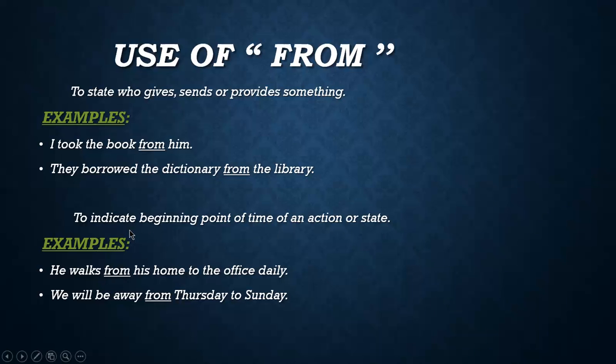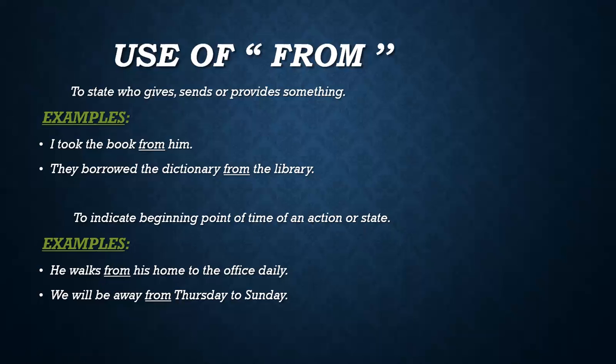Another use of from is to indicate the beginning point of time of an action or state. An action or state means the verb. You know that verbs are action words. So the beginning point of any action is shown by using the preposition from.